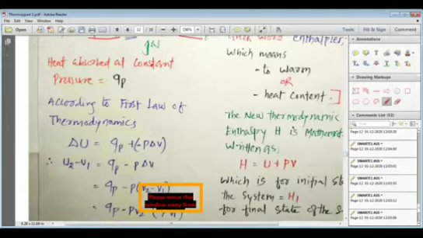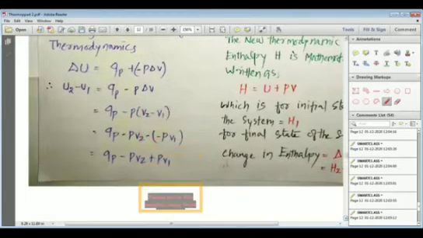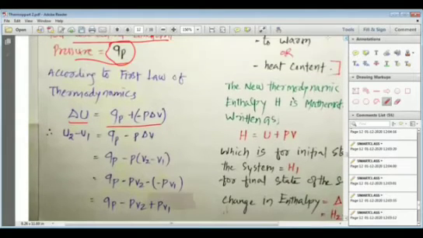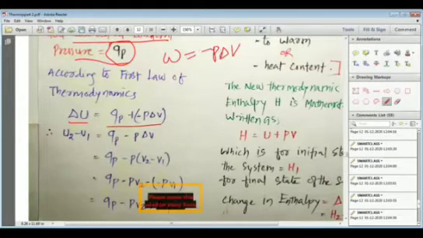Here, my dear students, the heat is absorbed at constant pressure, and that is why instead of writing simple Q, we should write QP. So according to the first law of thermodynamics, we can write delta U is equal to QP plus W. But you are very well aware that the value of W is equal to minus P delta V. So here we can directly write delta U is equal to QP plus minus P delta V, and by opening this bracket we can write QP is equal to minus P delta V.